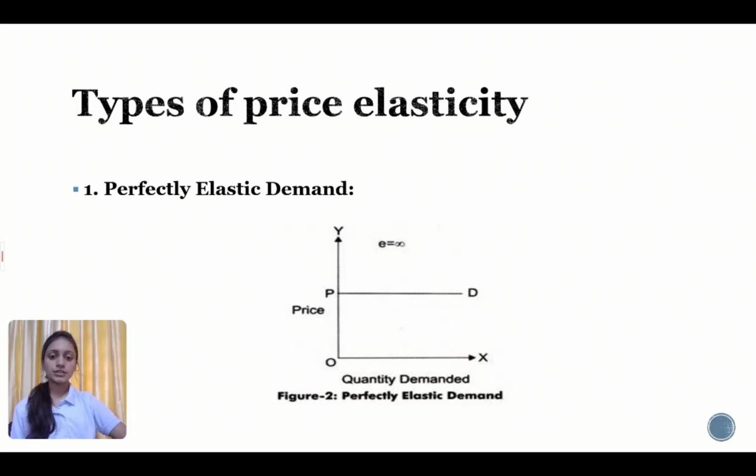The degree of elasticity of demand helps in defining the shape or slope of a demand curve. Therefore, elasticity of demand can be determined by the slope of the demand curve. Figure 2 shows perfectly elastic demand. Here, OX represents quantity of demand and OP represents price. When price changes, the demand will be zero only. So elasticity is equal to infinity.